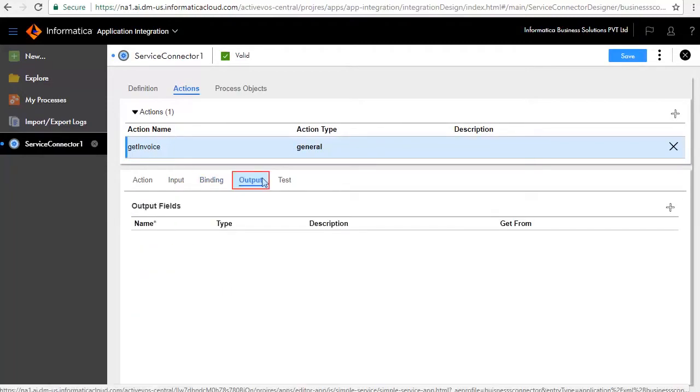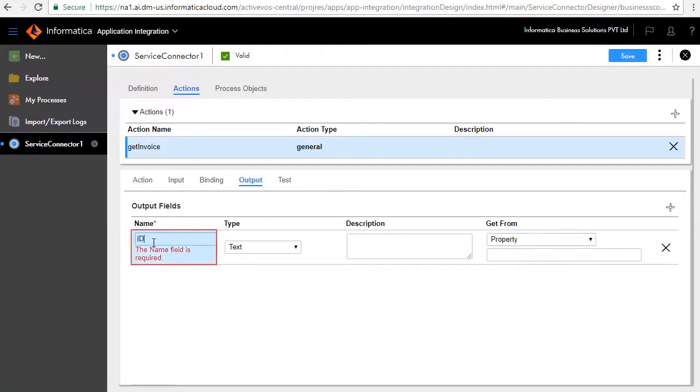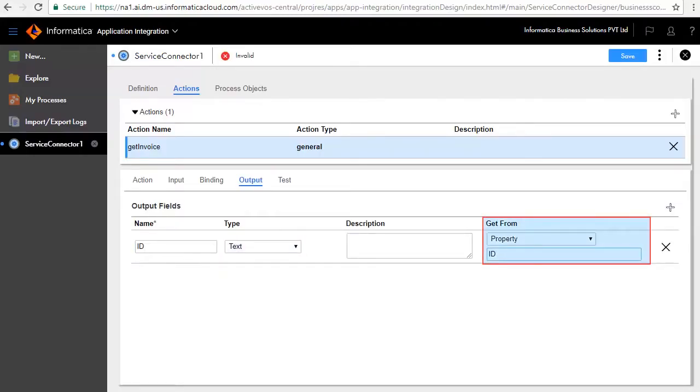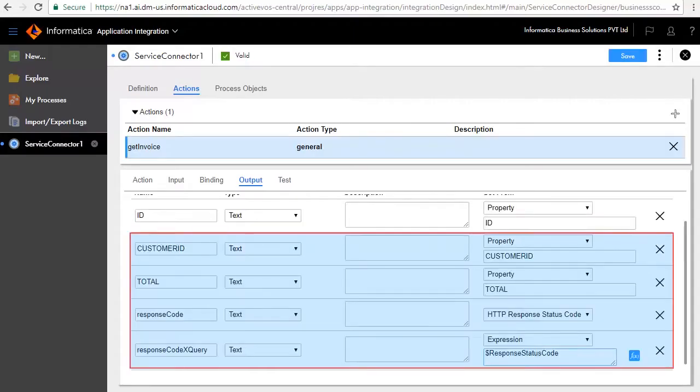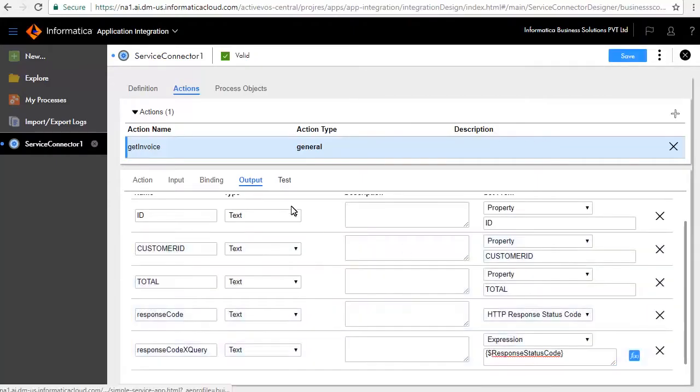The Output tab defines the output fields. Add a few output fields. Enter ID as a name and retain the default type as text. Select Property ID for the Get From field. Similarly, we have added customer ID, total, response code, and response code X query.